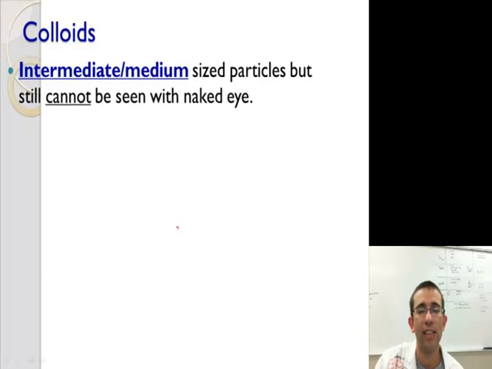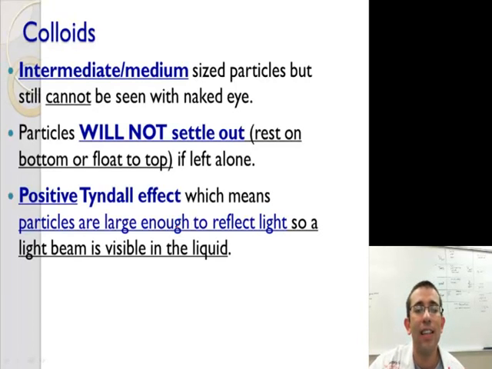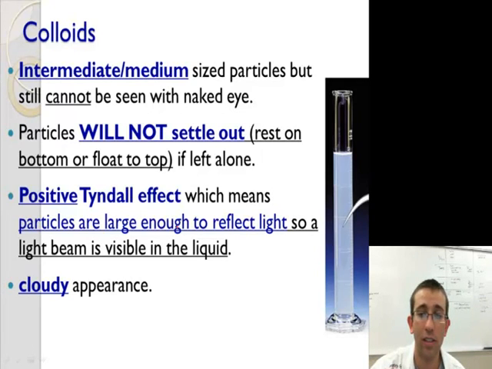Alright, colloids. These have intermediate particle sizes. They can't be seen. With a suspension you can actually see the particles, with colloids you can't. They do not settle out, but they do have a positive Tyndall effect, and it looks cloudy. If you look at this graduated cylinder here, you're going to see a very cloudy substance. If I shined a red light through this, you would actually see the red light inside of this substance.